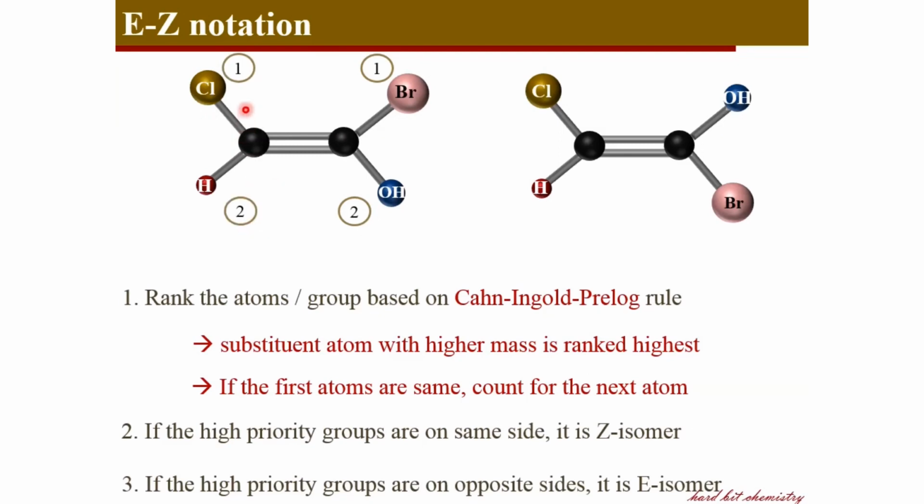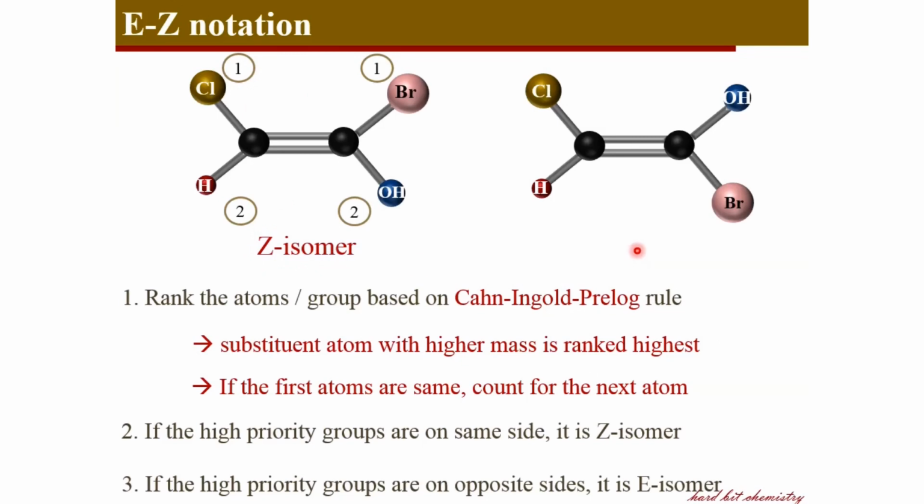Now, if you look, the first priority groups on the two carbons are on the same side of the double bond and the second priority groups are on the same side. So this is the Z isomer. The usage of Z arises from the German word zusammen, which means together. So the high priority groups are together on the same side in the Z isomer.